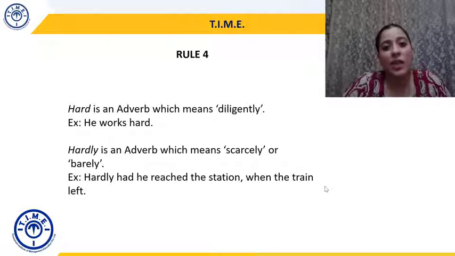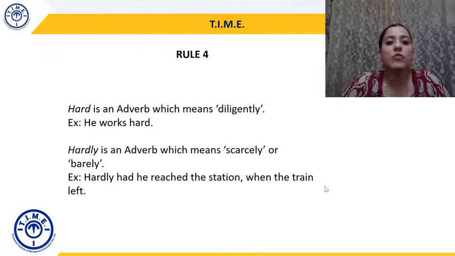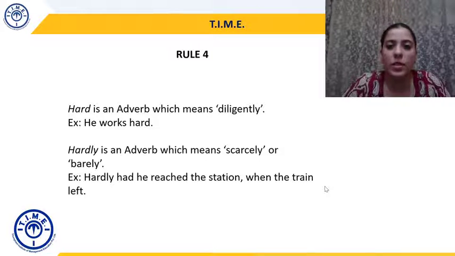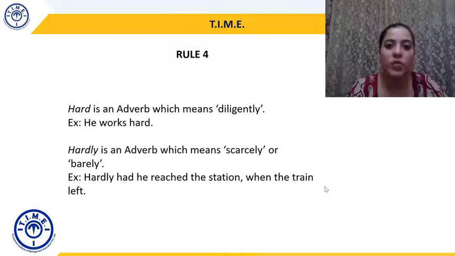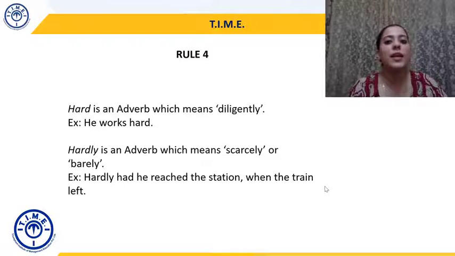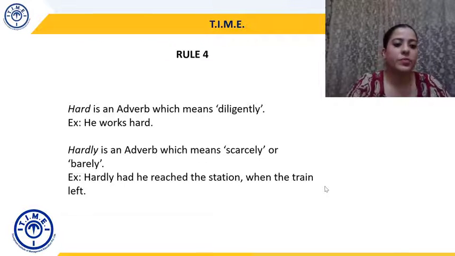But if I say he hardly works, then the meaning would change to he doesn't work at all. He barely, scarcely ever works. So that's the difference between hard and hardly. Just with the addition of a suffix ly, the meaning of the adverb changes. Keep in mind that both hard and hardly are adverbs, but the meaning is very different.